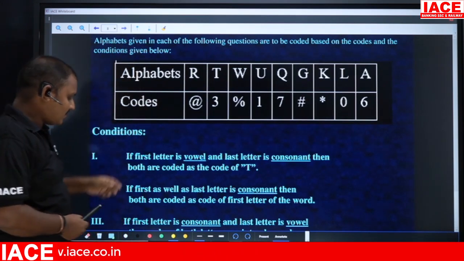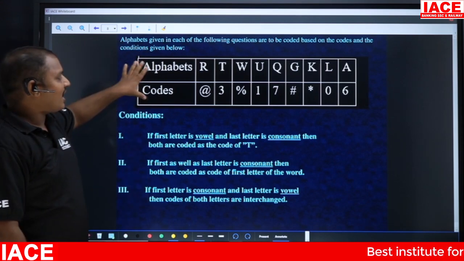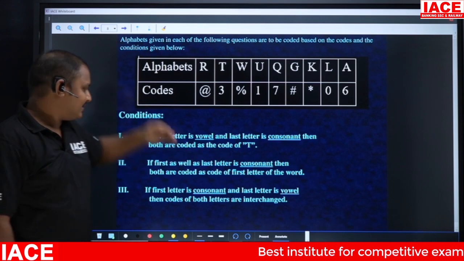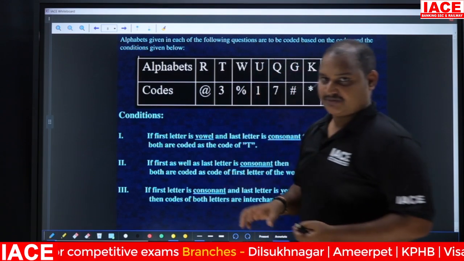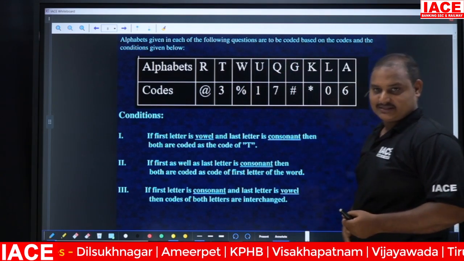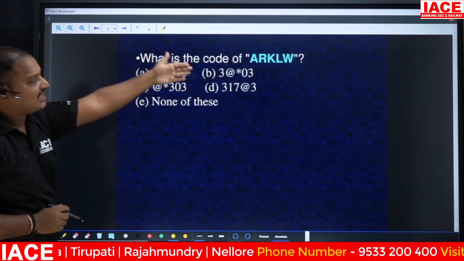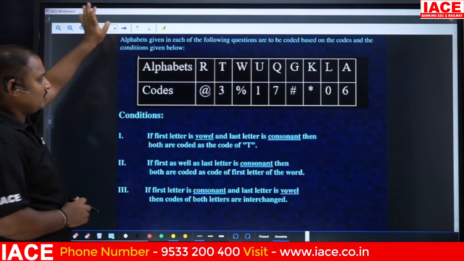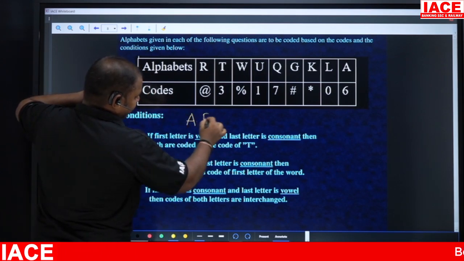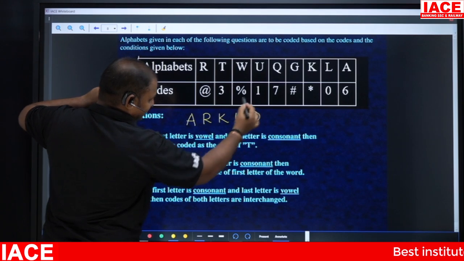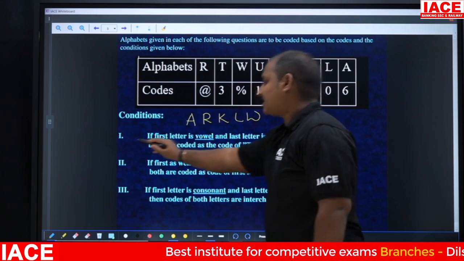See, this is called conditional coding. They'll give you alphabets and codes followed by three conditions. Based on these conditions, we need to answer the questions. See what they have given. The question they have given in the next slide is, what is the answer for ARKLW? ARKLW, I need to write the answer for this question. First, I'll go with condition 1.